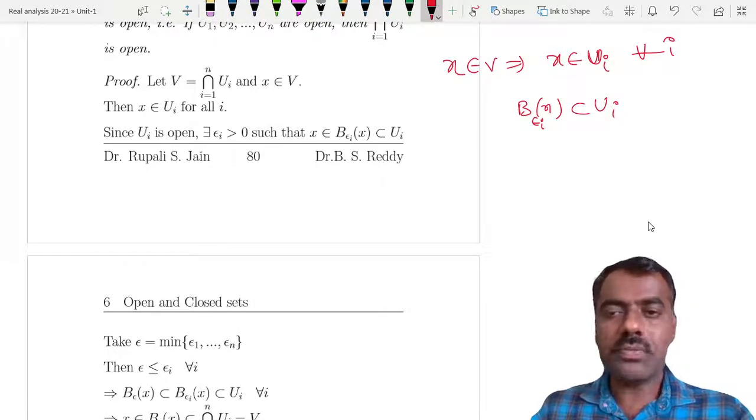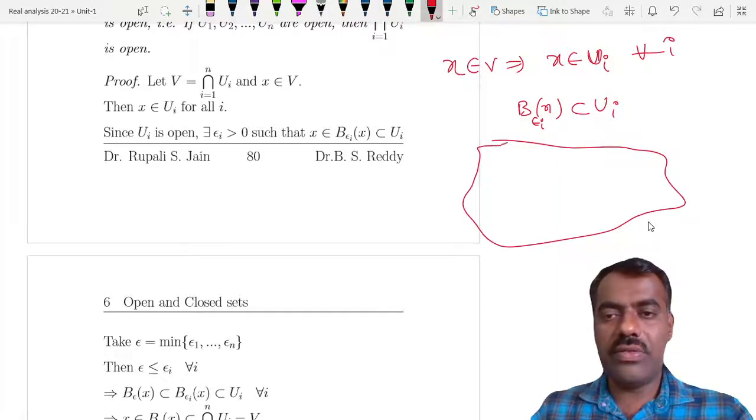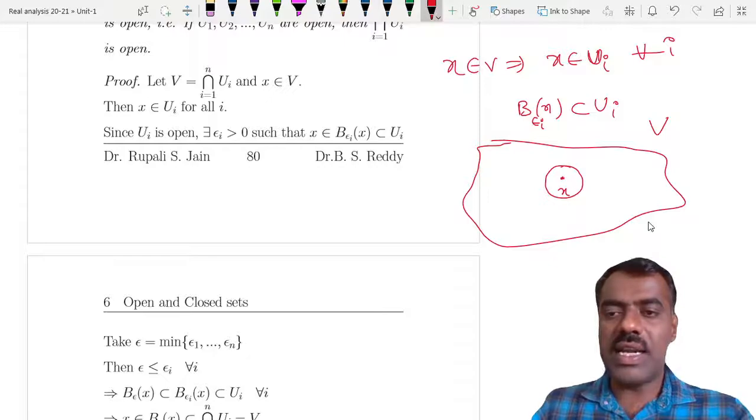How can you do that? Say, for your understanding, this is your V, this is your x, and this is a ball around x of epsilon 1 which is contained in U1.